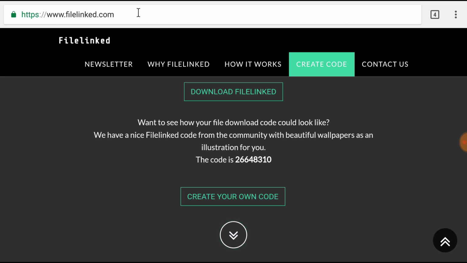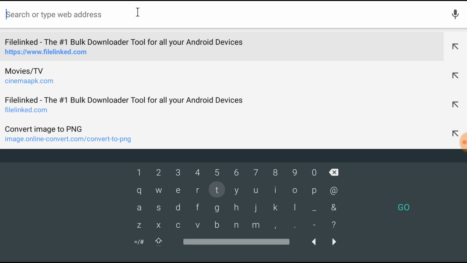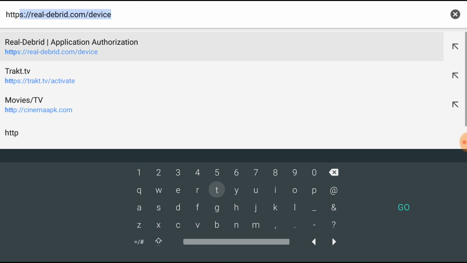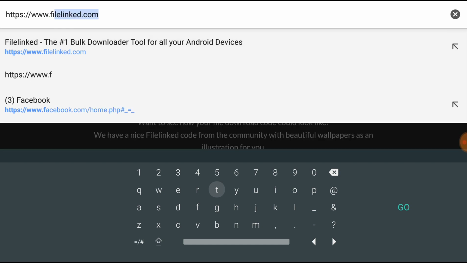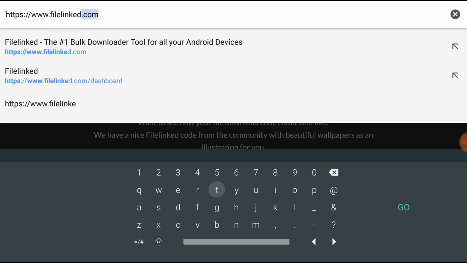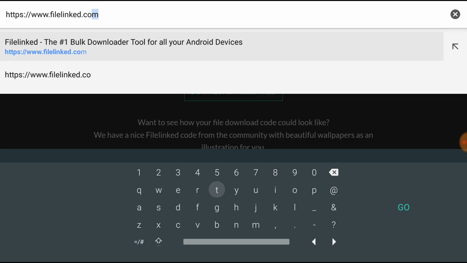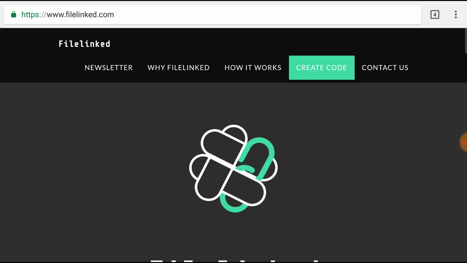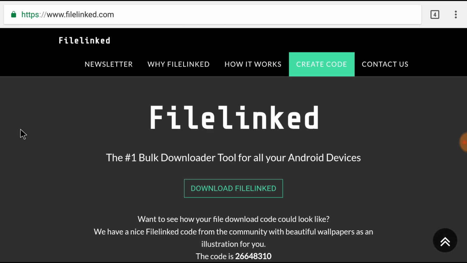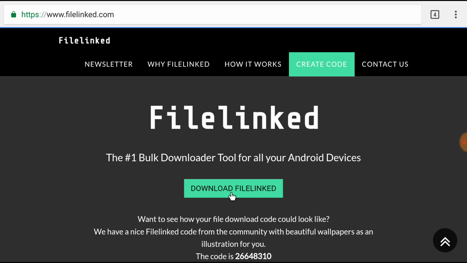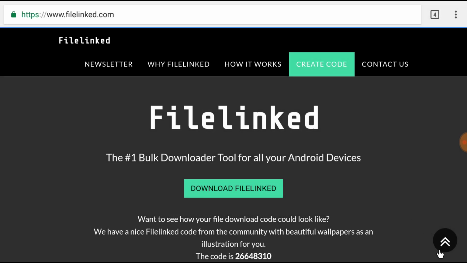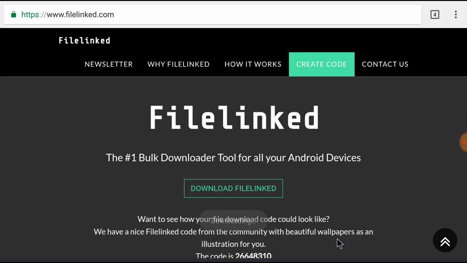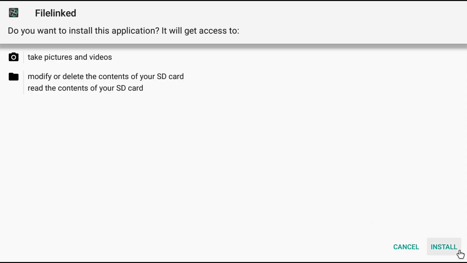Alright, here's the address we need. I'll go ahead and retype it. https://www.filelinked.com. Enter. Download FileLinked. I'm going to hit open with Chrome just once. Download, open, install.